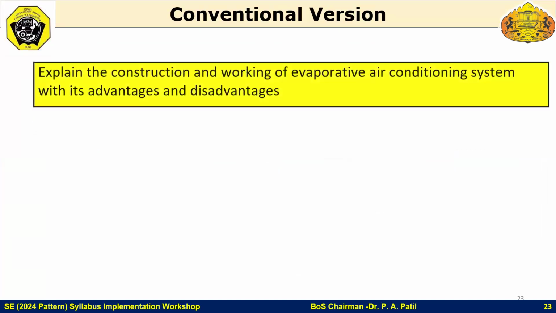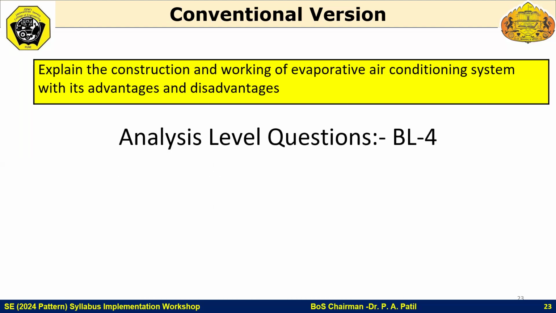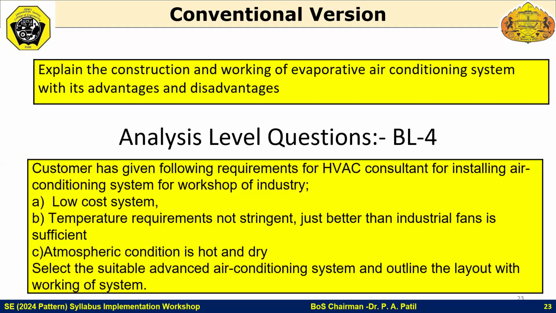So these are some sample questions we can have, especially for Bloom's level 4 questions. This is a simple question, that is, explain the construction and working of evaporative air conditioning system with its advantages and disadvantages. The same question can be framed to develop their analysis ability, that is Bloom's level 4 types of questions, where we can give the situation, and based on the situation the student can identify that system and explain. So how the simple question can be framed as BL level 4 questions.